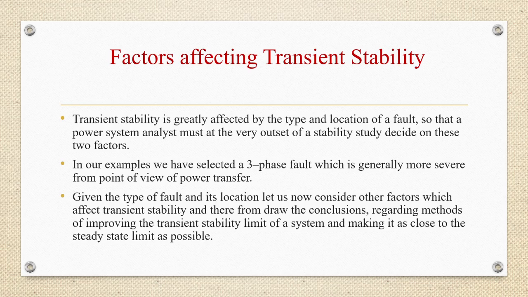So whatever type of fault it may be and whatever the location is, we are considering other factors which will affect the transient stability, and then we are drawing some conclusions regarding how to improve the transient stability limit of a system, and it should be as close as possible to the steady state limit.